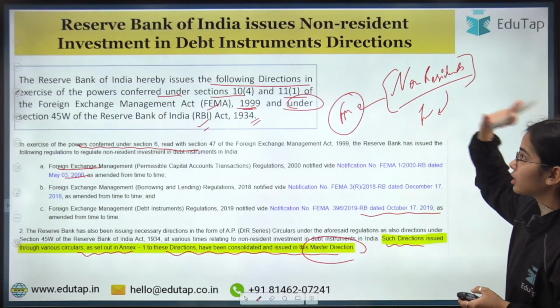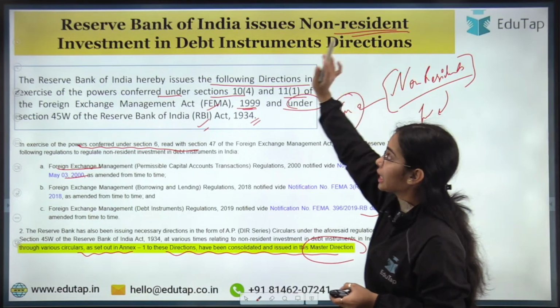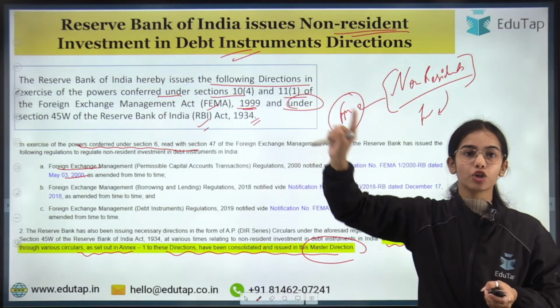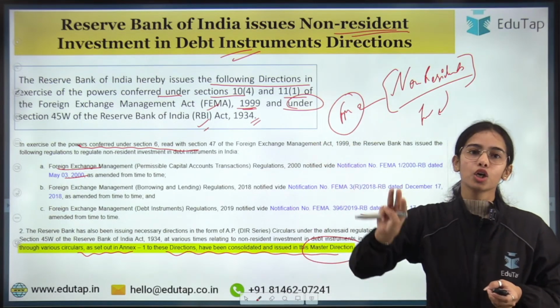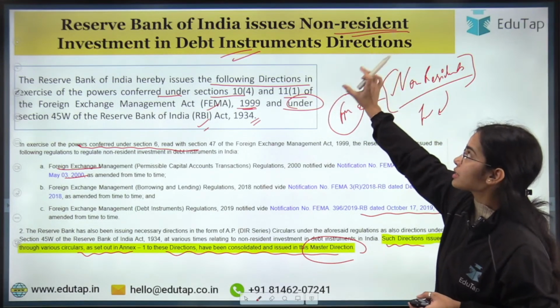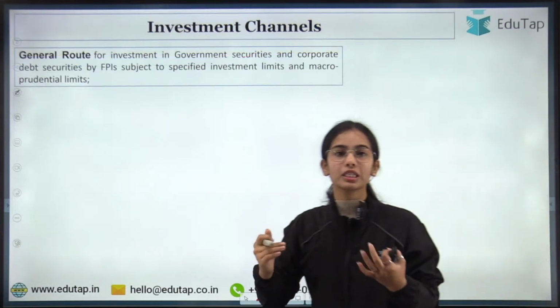Now this direction is particularly for the non-resident investment in the debt instruments, in the government securities, in the government bonds, in the state government bonds, in the central government bonds, and in the corporate debt securities. Here we are going to discuss the non-resident investment in the debt instruments, starting with the investment channels.